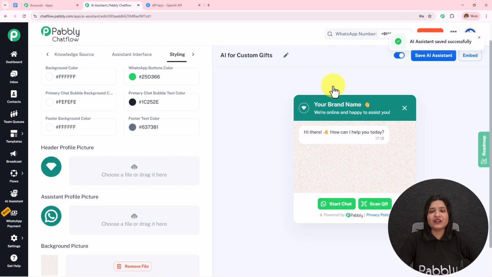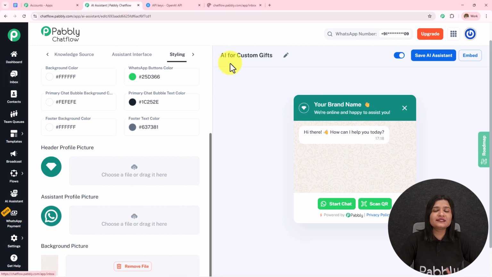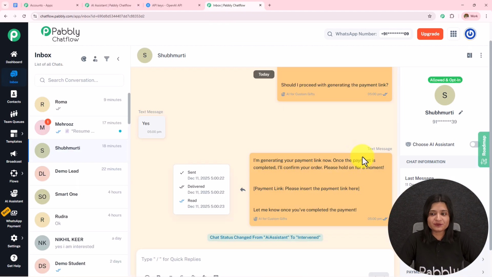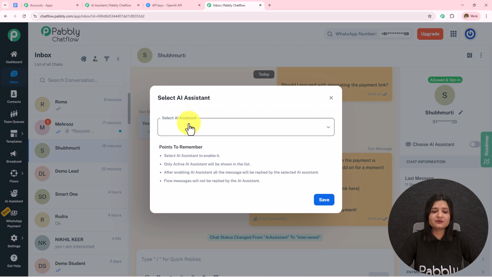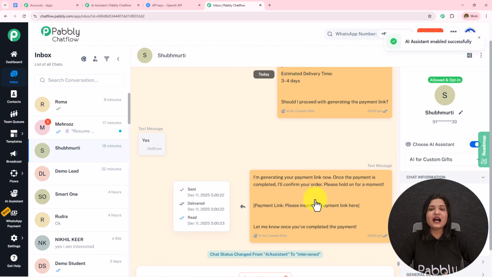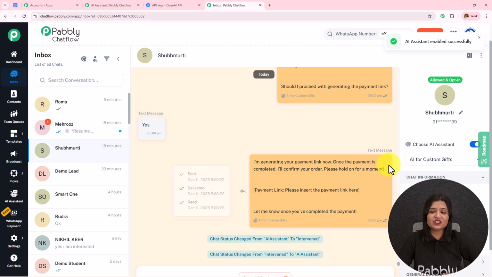Now we have to follow a very important step. What if I want to enable this AI agent to a particular chat? For that, I'm going to open my chat. I'm going to go towards the inbox and open this in a new tab. So here this was my chat. I simply have to toggle on this button. I have to select the AI assistant and then save this, and in this manner I have enabled this AI assistant to this particular chat.